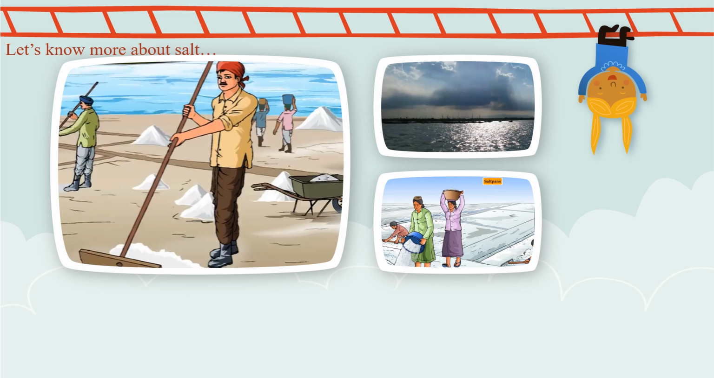Now let's know more about the salt. The salt is obtained by constructing salt pans in coastal areas. Do you know what salt pans are? Okay, the place in coastal areas where salt is produced from salty water of sea or ocean is called salt pans, as shown in the diagram over here. Understanding it? Okay.